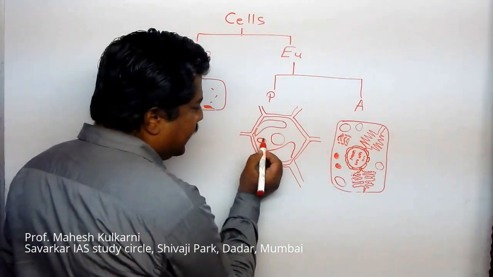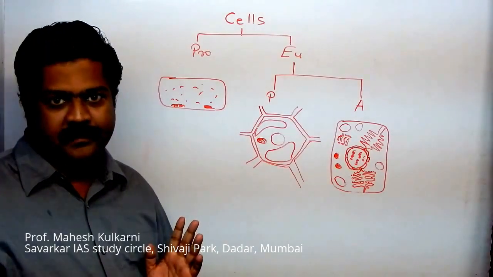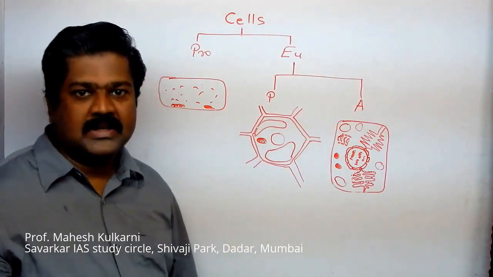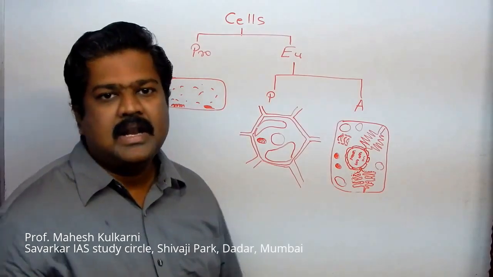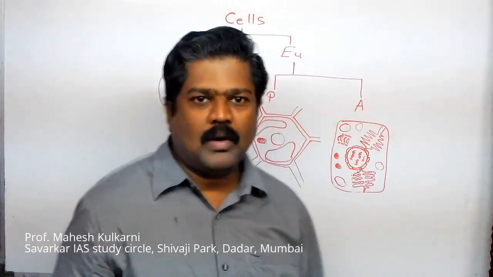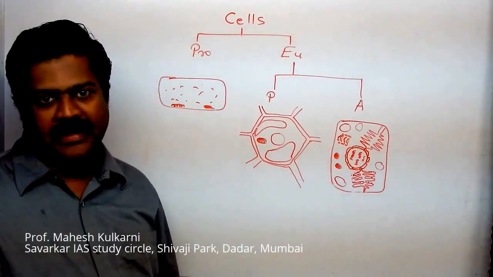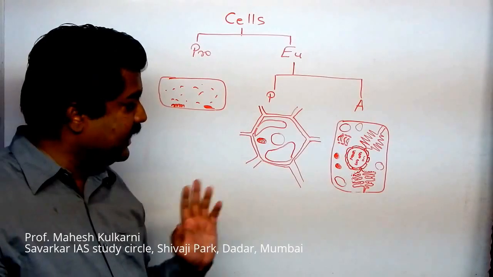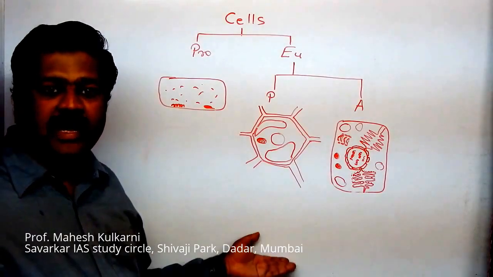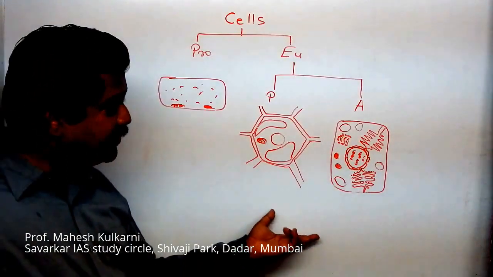Here we have another thing that I have to show, called the chloroplast. The green color pigment that appears here, we call that chloroplast, which is not present in animal cells except Euglena and Chlorella. Apart from that, all animal cells don't have chloroplast, but plant cells have chloroplast. So like that, I am discussing basic differences here. There are many differences. For example, at the time of cell division, we can observe something present or not present, like that. But right now we are focusing on our functional purpose.